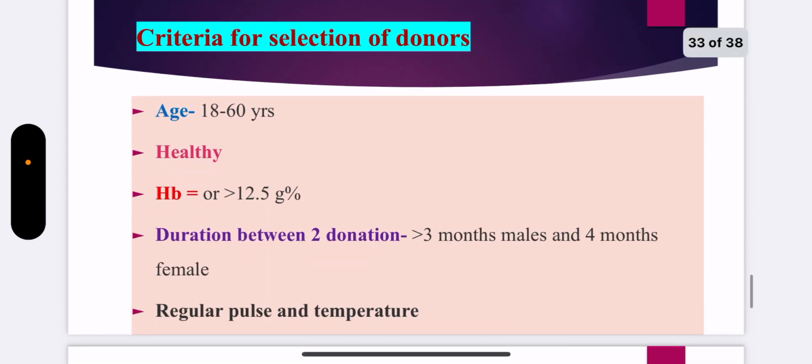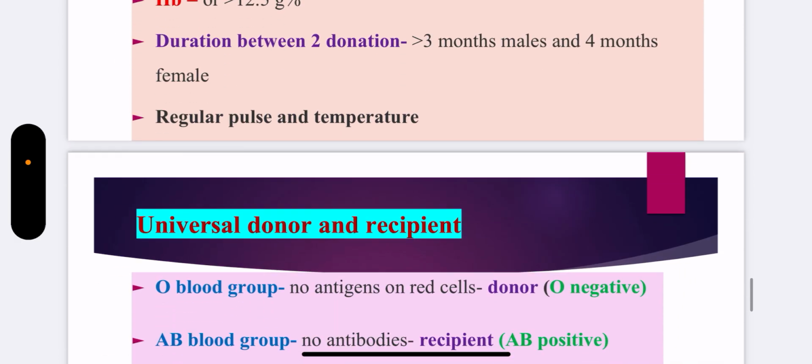Now, what is the criteria for the selection of blood donors? Age should be between 18 to 60 years, and the donor shall be healthy, not suffering from any transmittable diseases. Level of hemoglobin must be equal to or more than 12.5 gram percentage, and the duration between two donations should be more than or equal to 3 months in males and 4 months in females. The donor shall have regular pulse and body temperature.